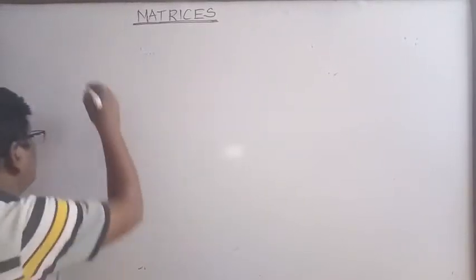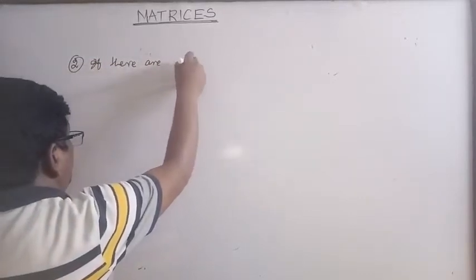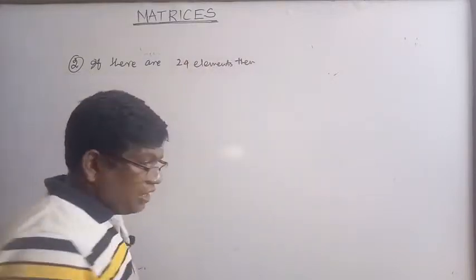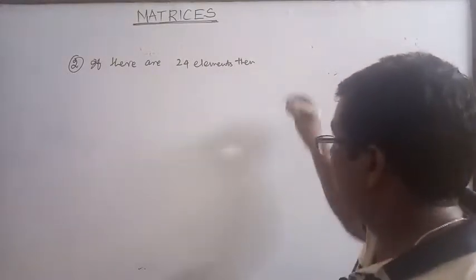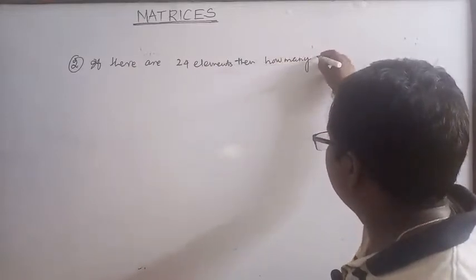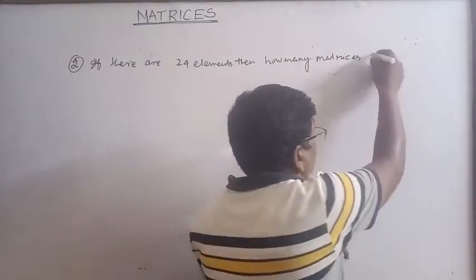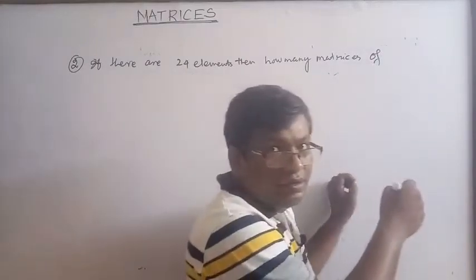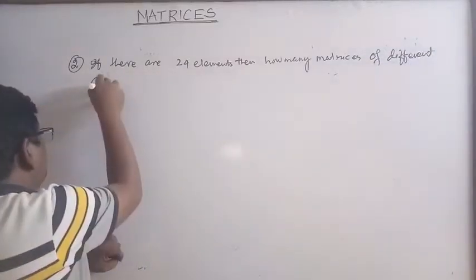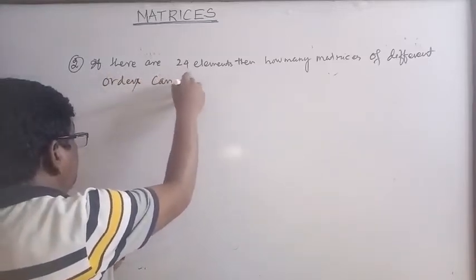Now another question. If there are 24 elements, then how many matrices of different orders can be constructed?